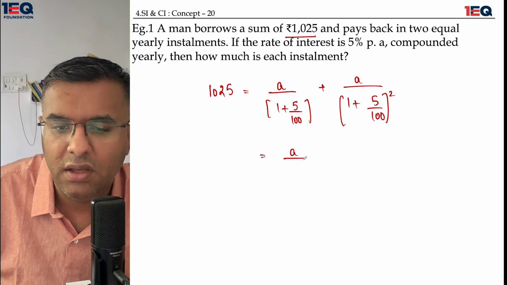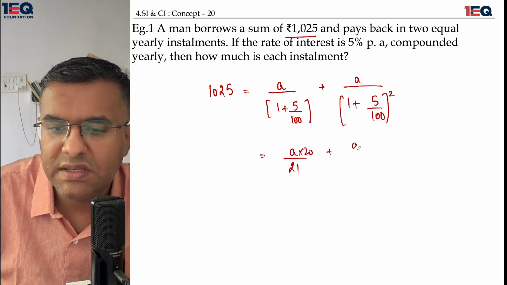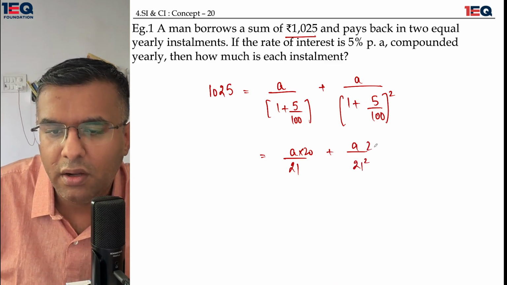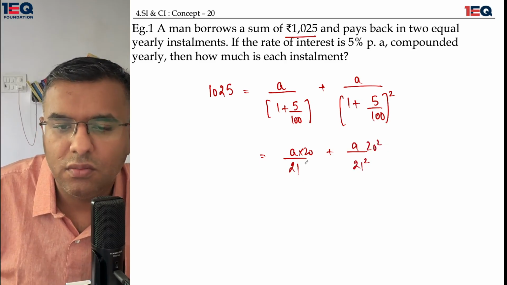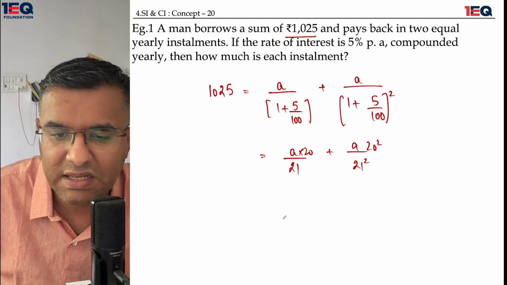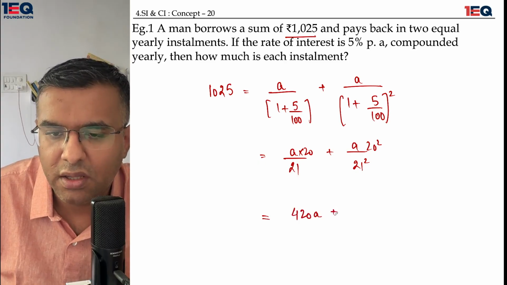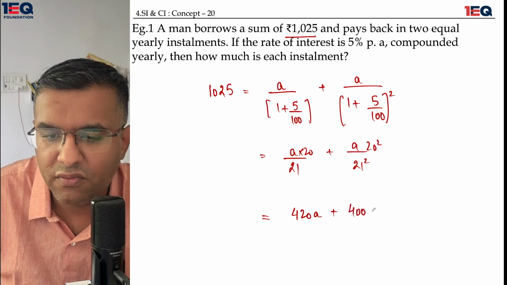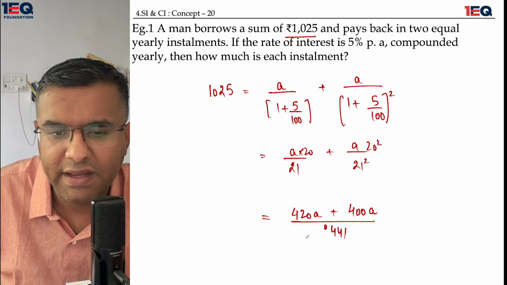So this is A whole upon 21 by 20 plus A whole upon 21 square and 20 square. This 21 square is in the LCM, so this would become 420 times A plus this 20 square would turn itself into 400 times A whole upon 441. Yeah, I can say that.